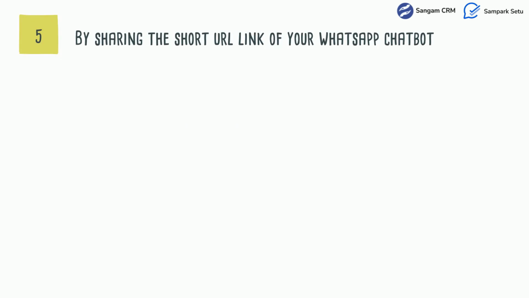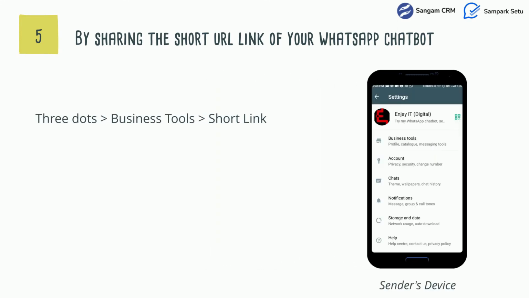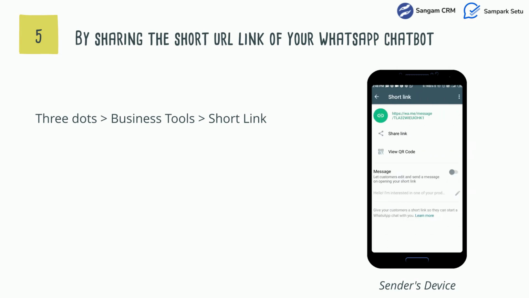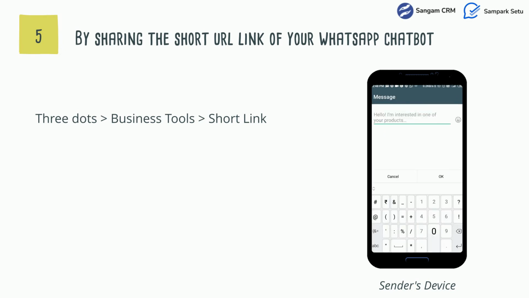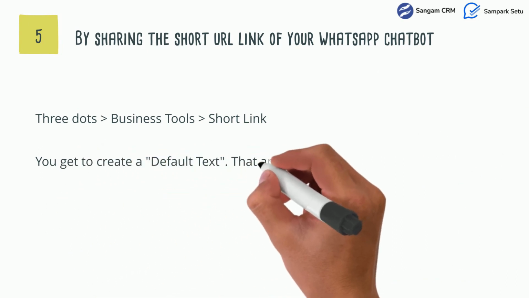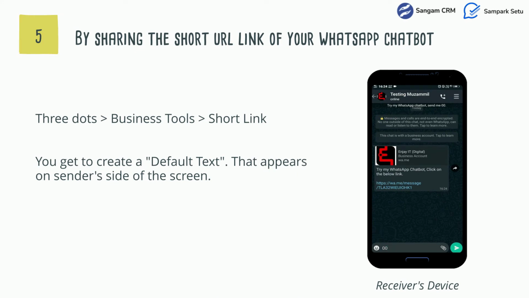Next is, sharing the URL link of your chatbot. Many of you must be unfamiliar with this feature of the WhatsApp Business app. This feature allows you to create a short URL link that your clients can use to start a conversation with you. The best part about this feature is that you get to create a default text that automatically appears on the sender's side of the screen when they click on the link. So basically, you tell people how they can begin the WhatsApp conversation with you.